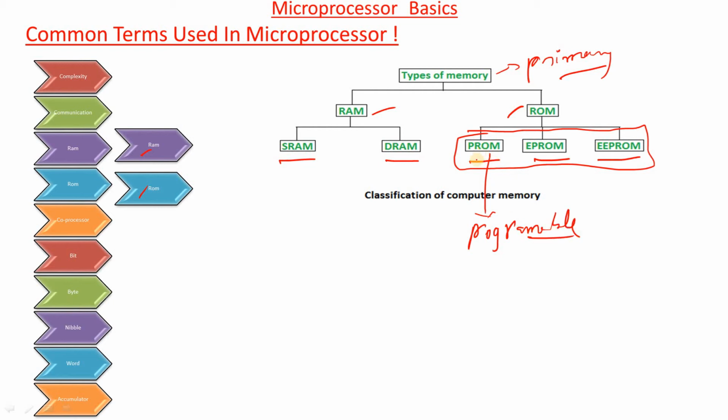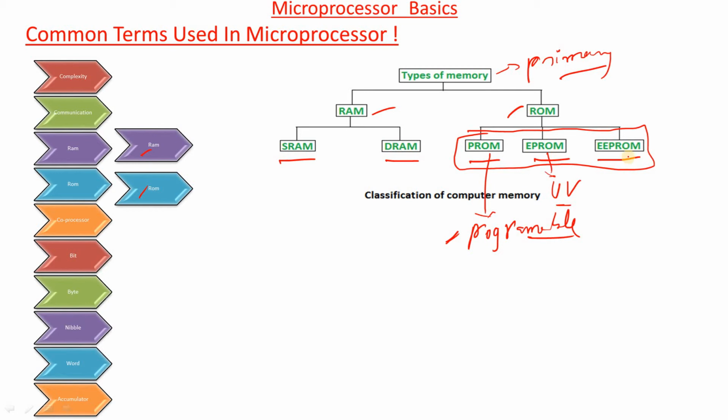With programmable techniques, we are going to erase any error that occurs inside this read-only memory. With the help of the programmable concept, we erase the particular error. This memory allows only one-time write, that means one-time write is allowed by using this PROM. Here EPROM indicates erasable programmable read-only memory. With the help of UV rays, we are going to erase any error that occurred inside the read-only memory.